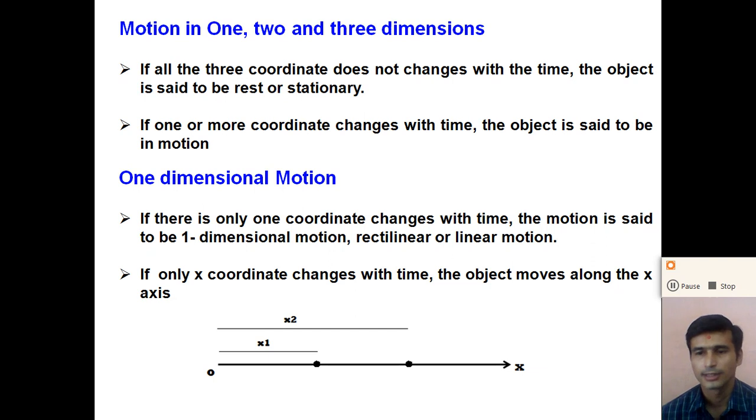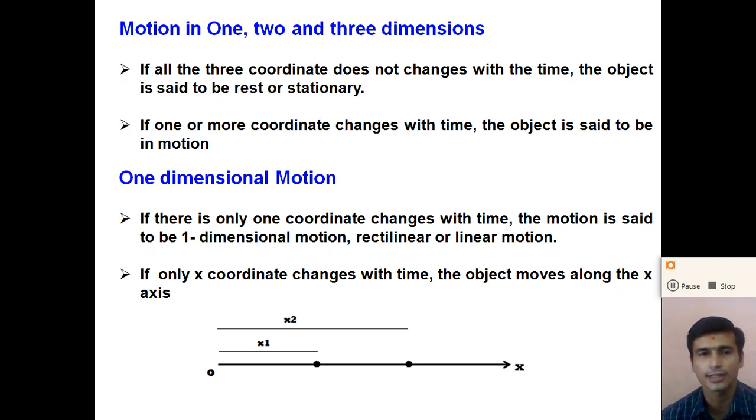And from that, one-dimensional motion, that is, motion in a straight line, we already discussed in the previous chapter. If only one coordinate, either x, y or z, changes with respect to time, the motion is said to be one-dimensional motion, linear motion or motion in a straight line. But what is motion in a plane?